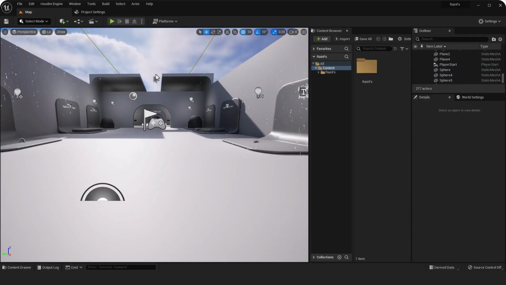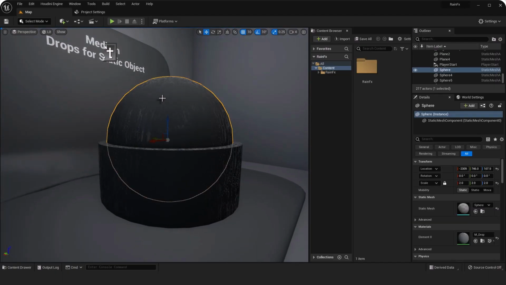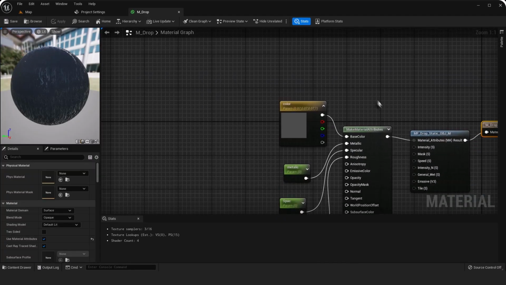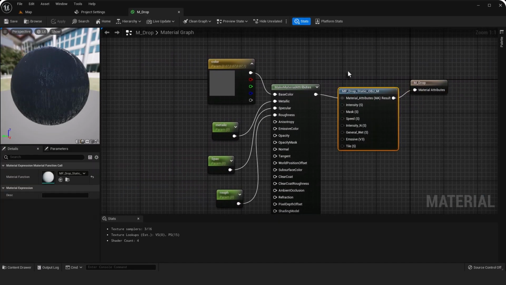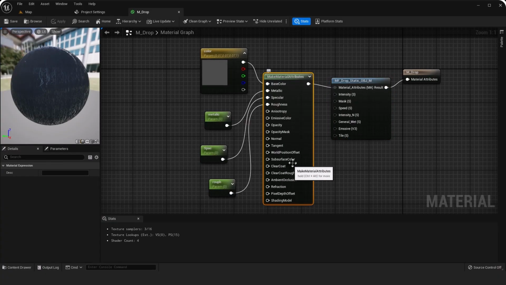First, let's take a look at the sample. And if we open the material, we can see that there is a material function here. This function is after the main material setup. So we need to do the same thing for our character body.